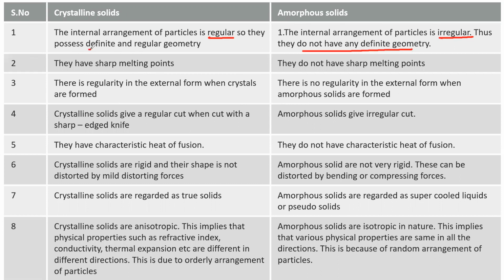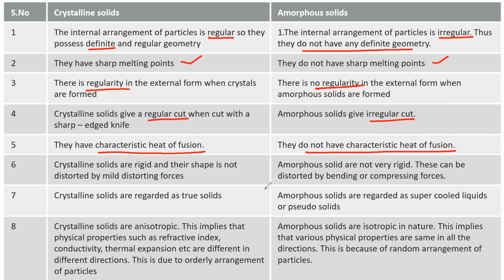And coming to crystalline solids, they have sharp melting points. And amorphous solids, they do not have sharp melting points. There is regularity in the external form when crystals are formed. There is no regularity in the external form when amorphous solids are formed. Very, very important point. Crystalline solids give a regular cut when cut with a sharp-edged knife. They give a regular shape, and amorphous solids give an irregular cut. Crystalline solids have characteristic heat of fusion. Amorphous solids do not have characteristic heat of fusion.